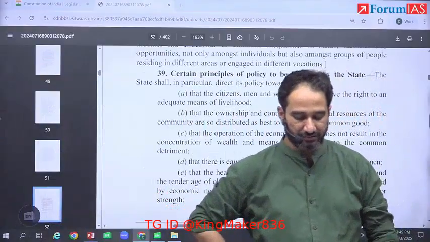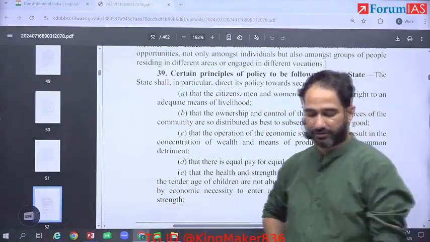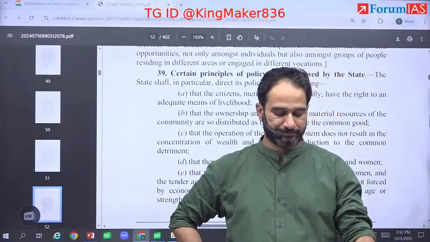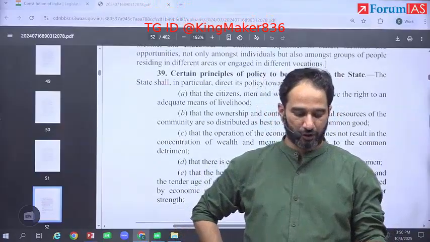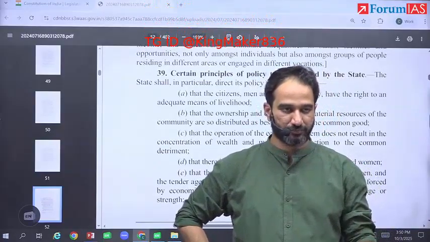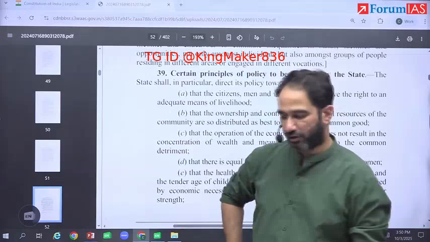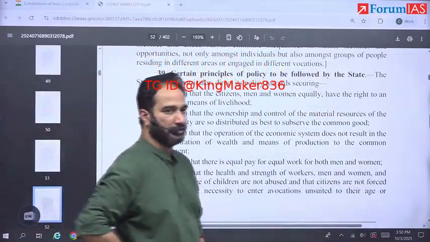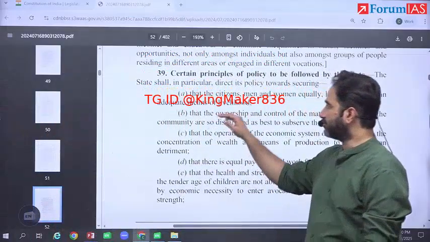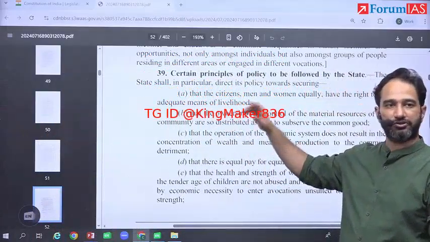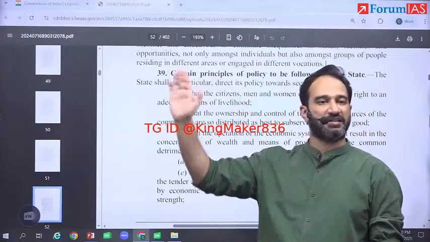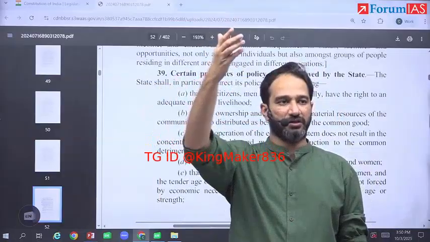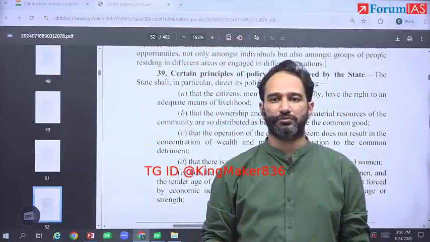As long as it serves the common good. Right? So when you have these material resources of the community, it can be distributed in two ways. The government in itself can acquire and run it. The second way is the government acquires and then redistributes it to private players.